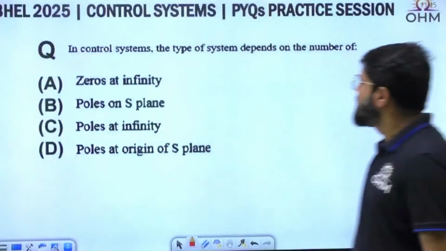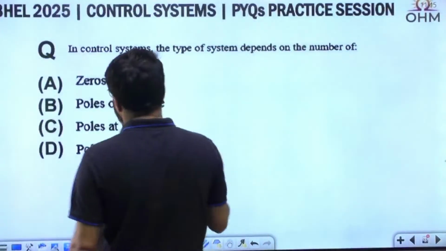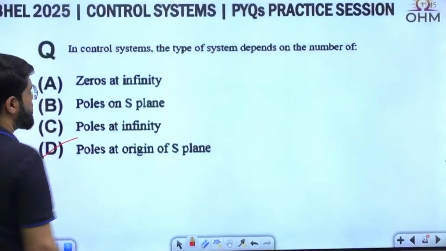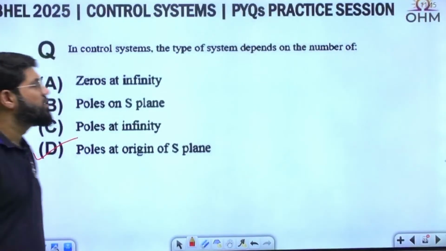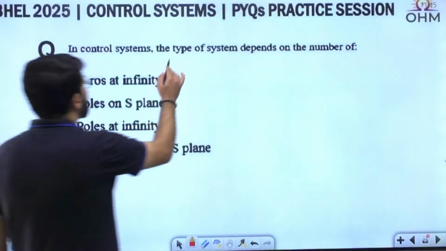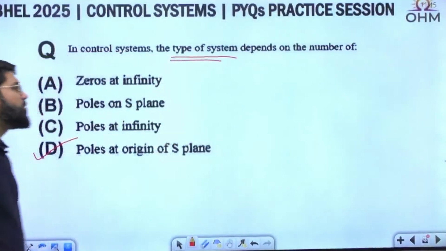Again a direct question. The type of the system depends on what? The number of poles of G(s) at the origin. The poles at origin. Simple question, the question is just a definition. Many questions are definition based, as you know. What is the type of the system?